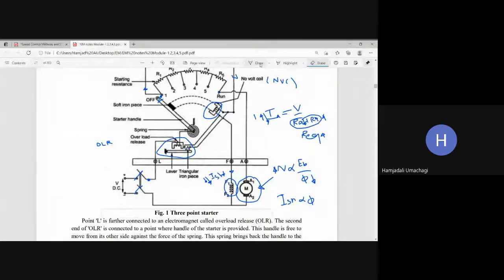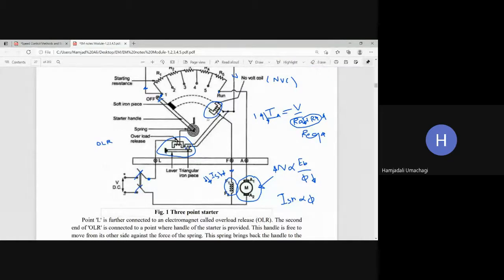here in this case, what is that? No volt coil NVC and field winding. How are they connected? Are they connected in series or in parallel? Series, sir. They are connected in series. Why? Because if I want to reduce the speed, then I need to reduce ISH. If ISH reduces, then automatically that is going to affect the current through the NVC. Because of that, it becomes demagnetized and it is going to release the coil.